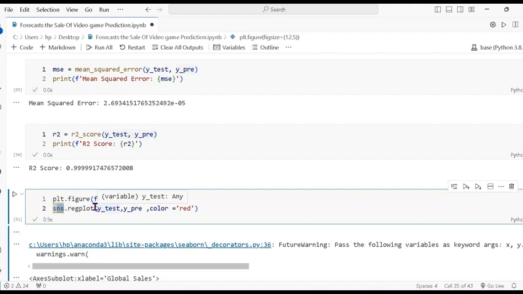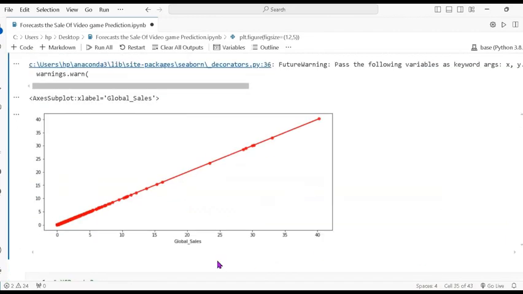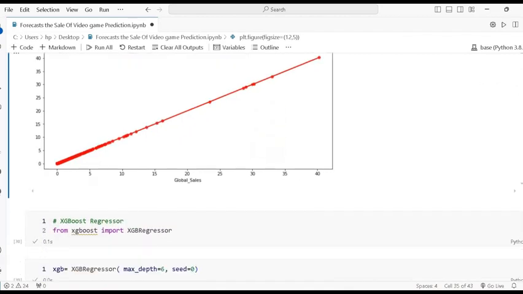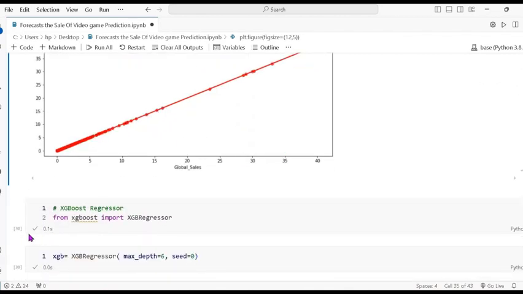That's why we use the regression plot. It is also used to show the relationship between independent and dependent values. So you can see it shows the line. So there is the global sale, and there are points showing the sale.